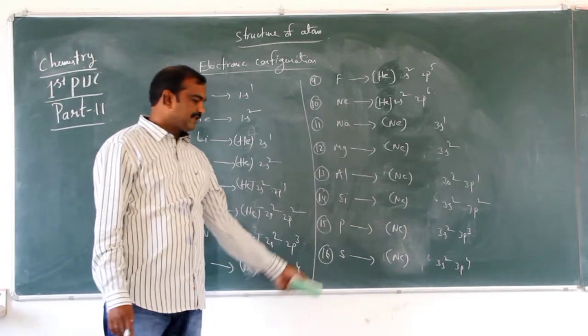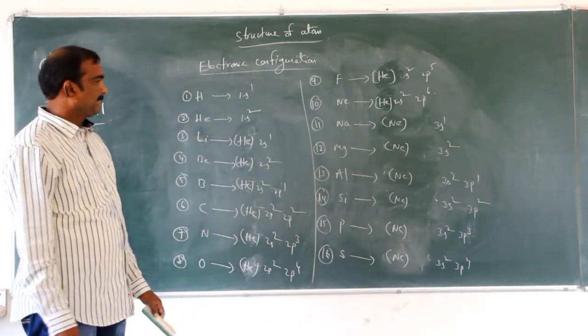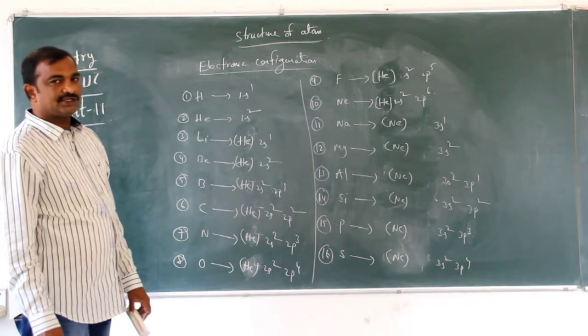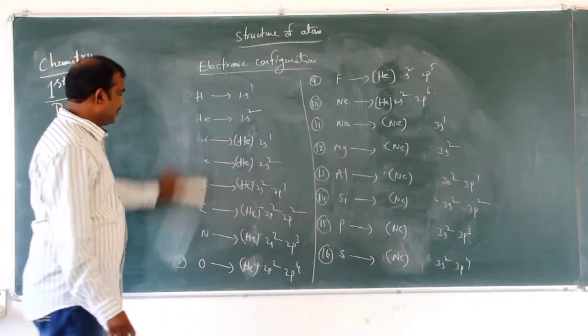So note down over here 16. Take a screenshot. And next 17.